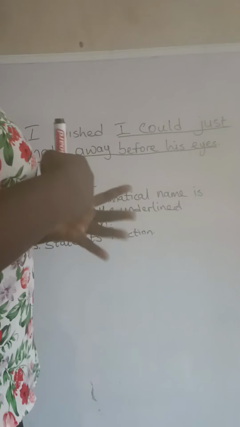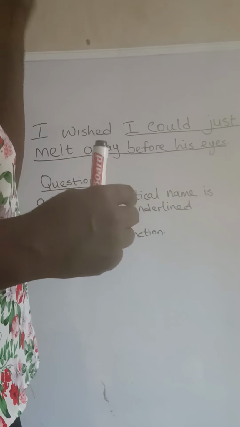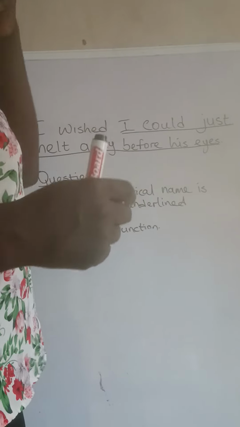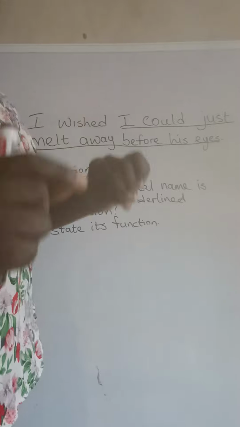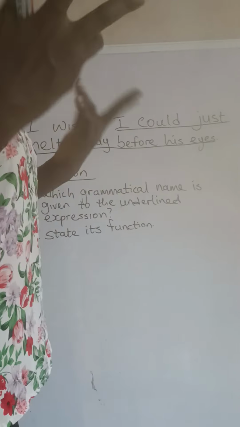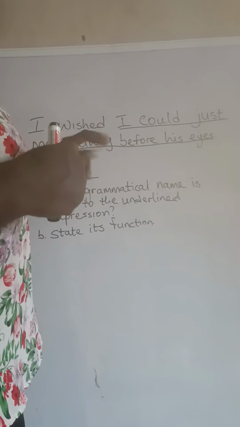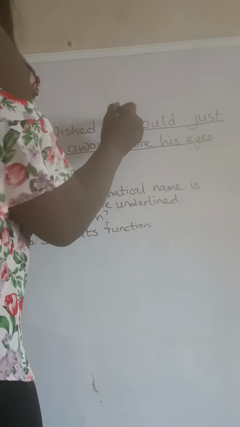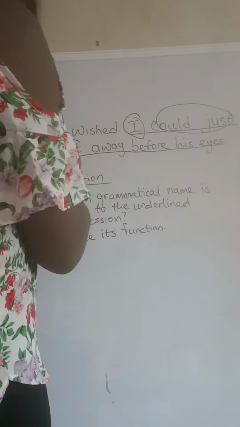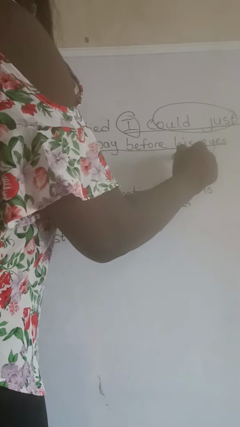Now let's look at it. A clause has a subject and a verb. A phrase is a group of words which does not have a subject and a verb together. For a phrase, you don't have a subject and a verb together, but for a clause, you have both the subject and the verb together. Now let's look at the expression: I could just melt away before his eyes. We can see a subject, I, and we have a verb phrase, could just melt. That tells you that we are dealing with a clause.